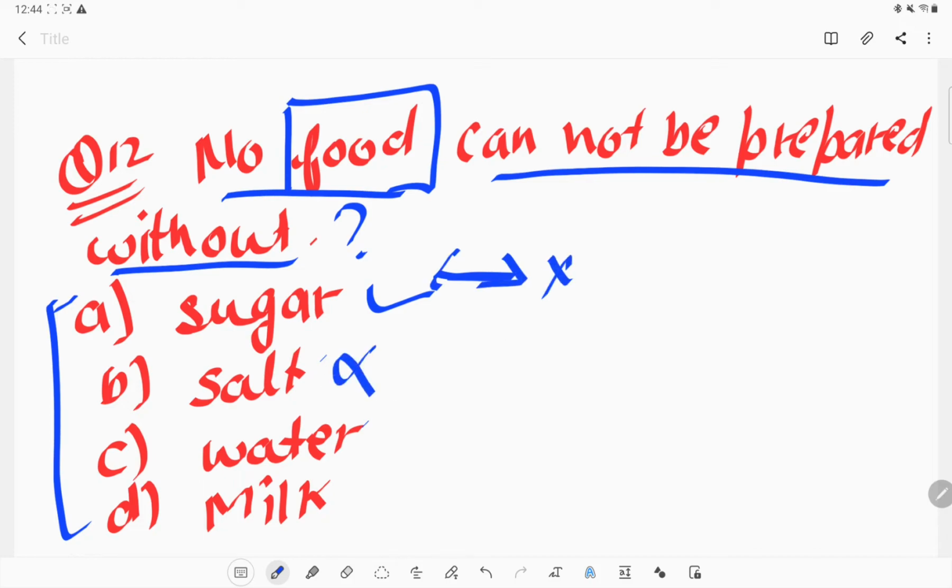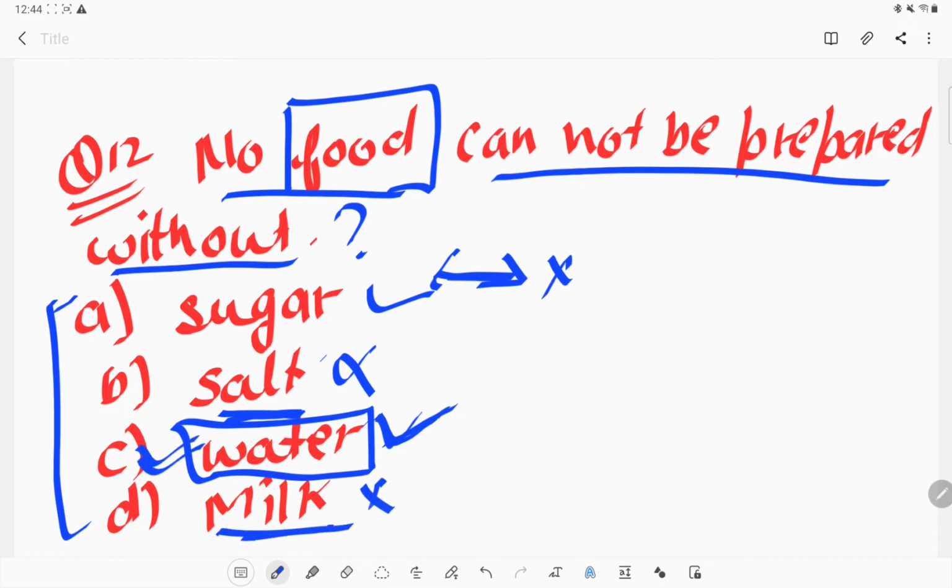Salt, it is not necessary in every food either, but in every food we require water. Without water we cannot prepare any food. Milk is also not required for every food. So water is the essential ingredient for preparing every food.